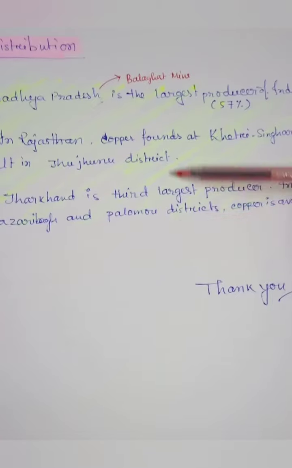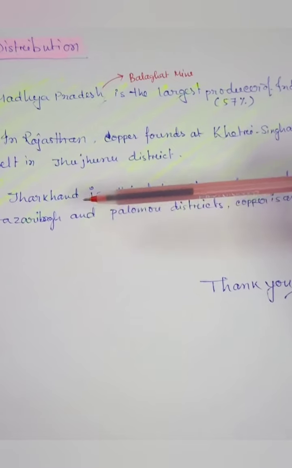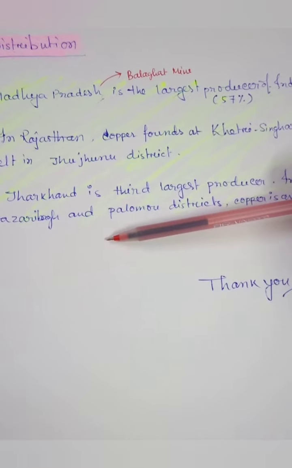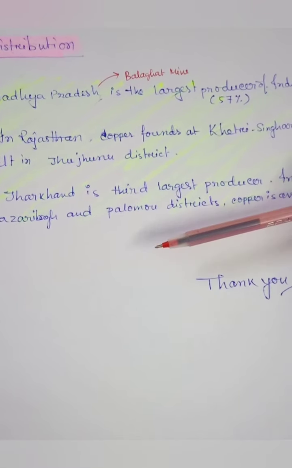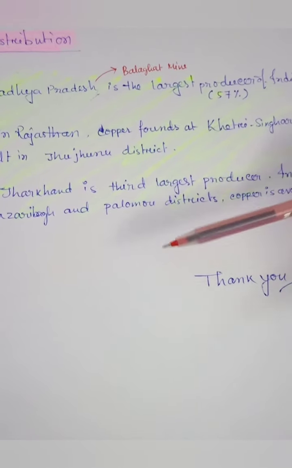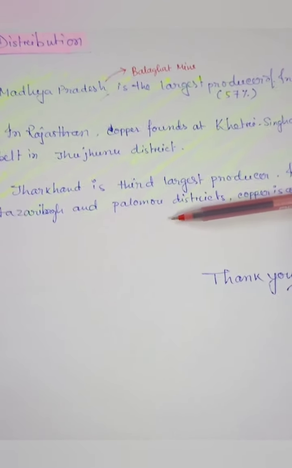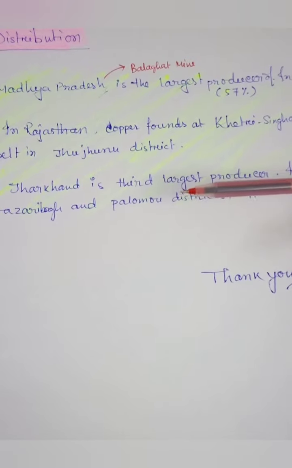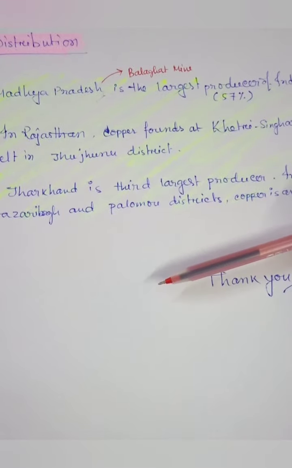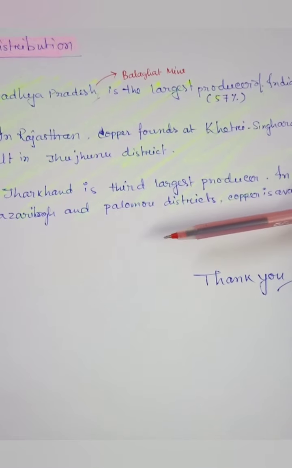So students, except these three states, Madhya Pradesh, Rajasthan and Jharkhand, we can also see copper in parts of Maharashtra and Andhra Pradesh. In Maharashtra: Bhandara, Chandrapur and Nagpur, and in Andhra Pradesh: Guntur, Kurnool and Prakasam. These are the areas where copper mines are present. Also, India is critically deficient in copper, that's why we import copper from other countries.